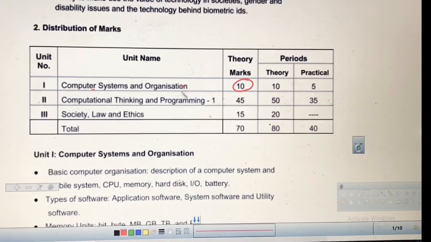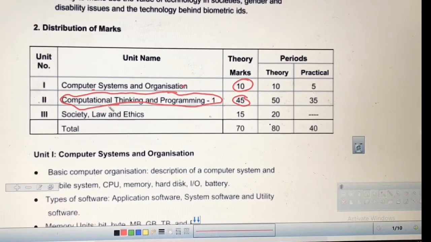After that, the second unit is very, very important. This unit is based on basic Python concepts, computational thinking and programming 1. These are the basic concepts of Python. Once you clear these, then obviously you will be able to get command of the advanced Python topics also. But if you lack here, then there will be a problem. So this is a very important part, and that's why it has the high weightage of 45 marks, which is more than 50%, even more than 60% of the theory marks.